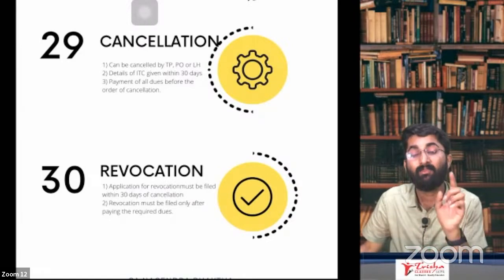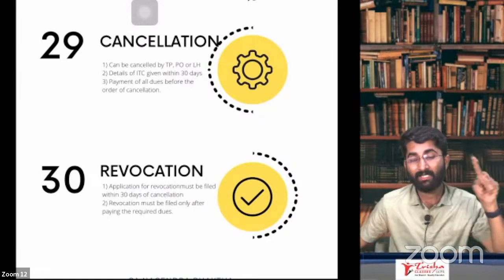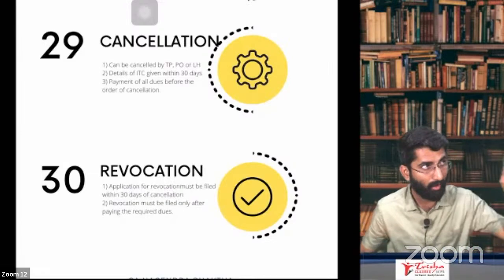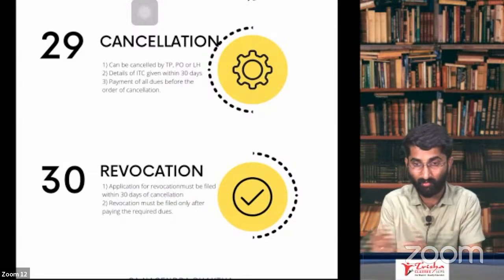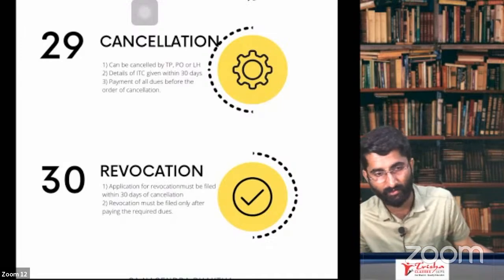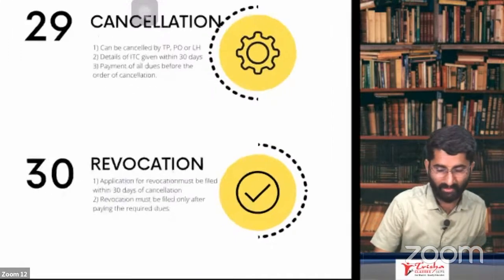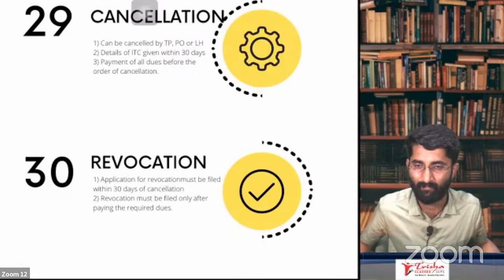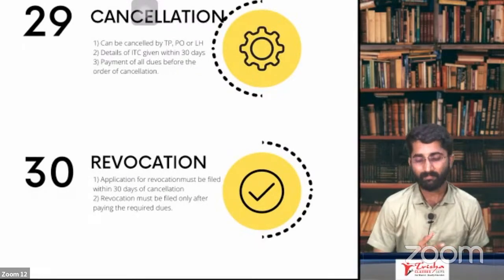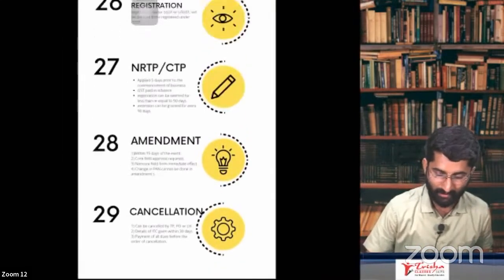Not possible. But if the PO cancelled your registration, the proper officer cancelled it and you want to take it back, in that case you can go for it. You can go for revocation within 30 days of cancellation. Possible? Yes, sir, it is possible. So that was about the chapter on registration.